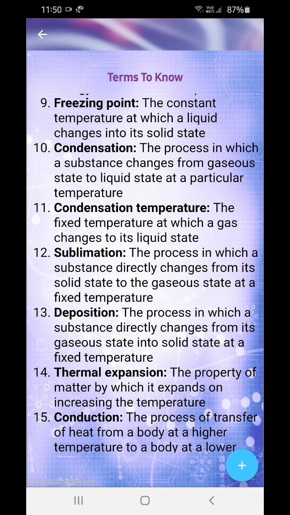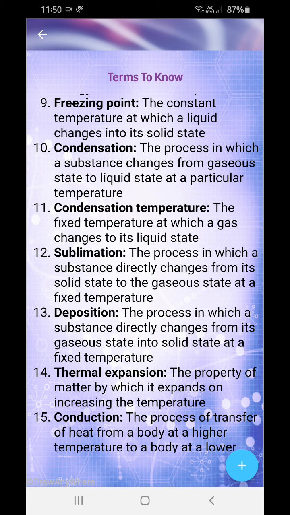Condensation: the process in which a substance changes from gaseous state to liquid state at a particular temperature. So water vapor changes into water at 100 degrees Celsius. Condensation temperature: the fixed temperature at which a gas changes into its liquid state. Water has a condensation temperature of 100 degrees Celsius.